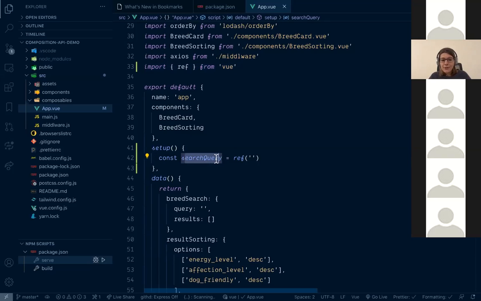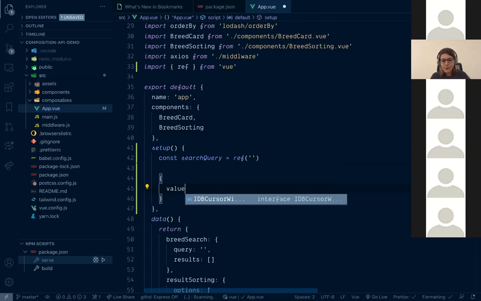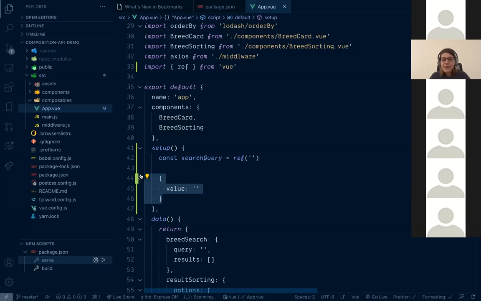What happens with search query with this magical method under the hood? In fact, since this moment, our search query is an object with a single property called value. And the initial value of the value is an empty string. The only difference with a simple plain object is this object is reactive. Every single time we change this value, rendering will happen.